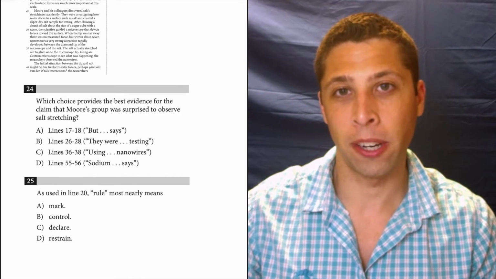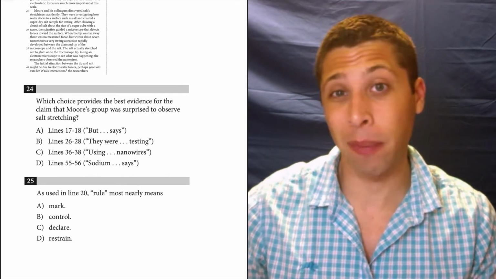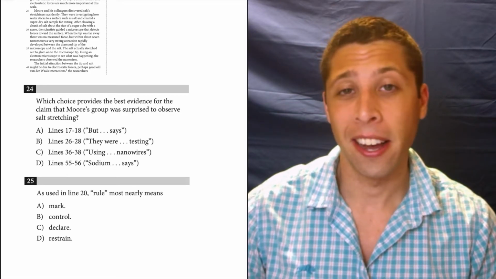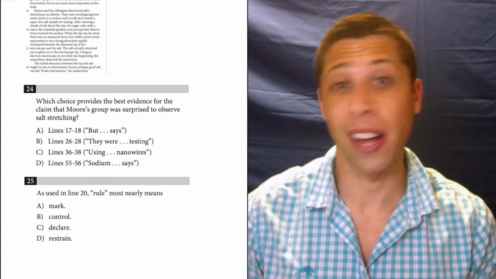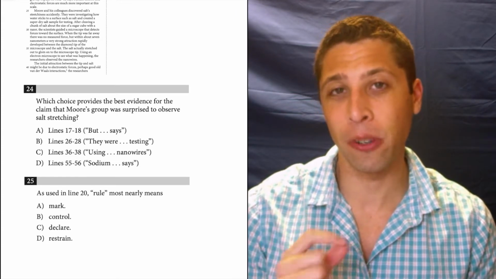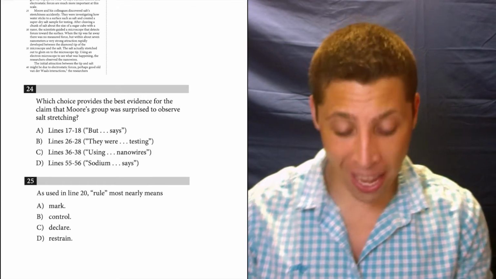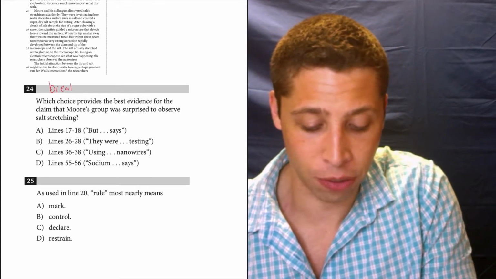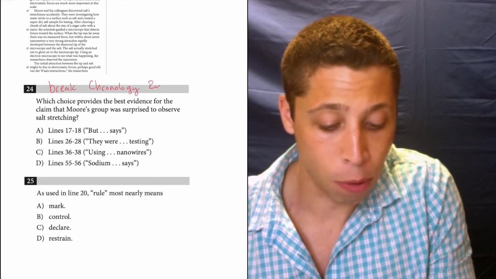Number 24 is one of those unpaired evidence questions. These are not very common. There's only maybe 1 or 2 per SAT, and they don't really change things that much. But the reason I'm including number 25 is that sometimes these questions, especially when they're near the beginning of a passage, tend to break the chronology rule.